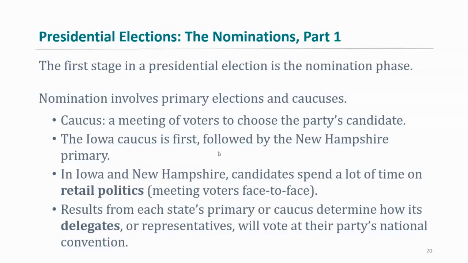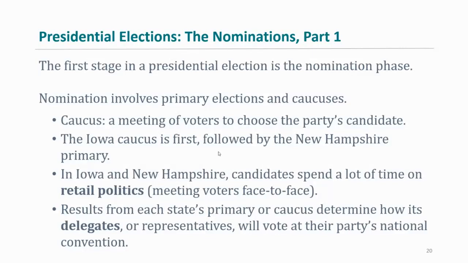So again, the Iowa caucus, of course, goes first. We talked before about how a caucus operates. You have these meetings out in these big auditoriums, usually like school gymnasiums, and it's public voting where people are trying to convince each other to support a certain candidate. It's really cool. They've got videos on YouTube where you've got one section for Joe Biden, another section for Bernie Sanders, another for Elizabeth Warren, another for Michael Bloomberg, and all these people just congregating with each other. Of course, remember that was pre-COVID, right before COVID hit. At the height of the pandemic, we probably wouldn't have had the Iowa caucus for that reason. But anyway, the Iowa caucus goes first, followed by New Hampshire.